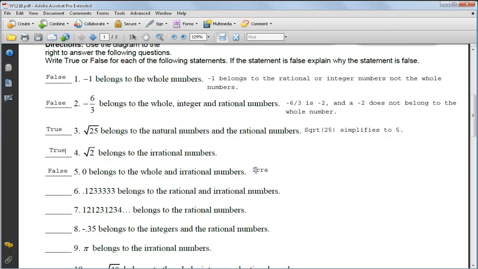Well, let's think here a minute. Let me write: 0 can be written as an integer divided by an integer, so it cannot be an irrational number. Okay.